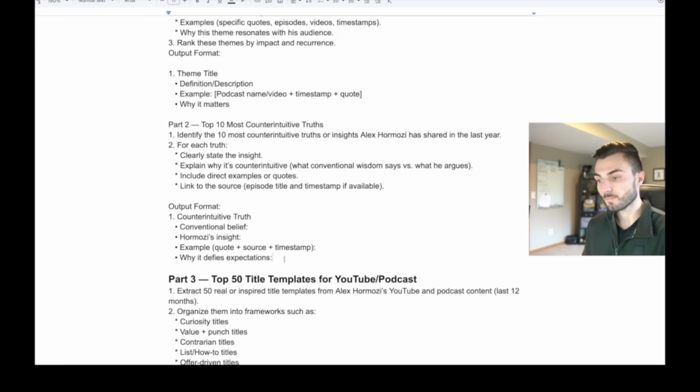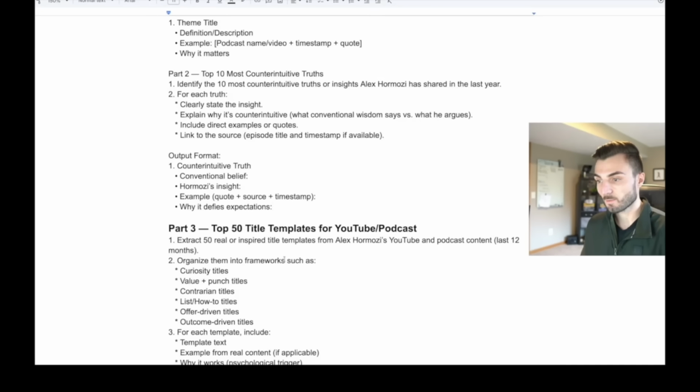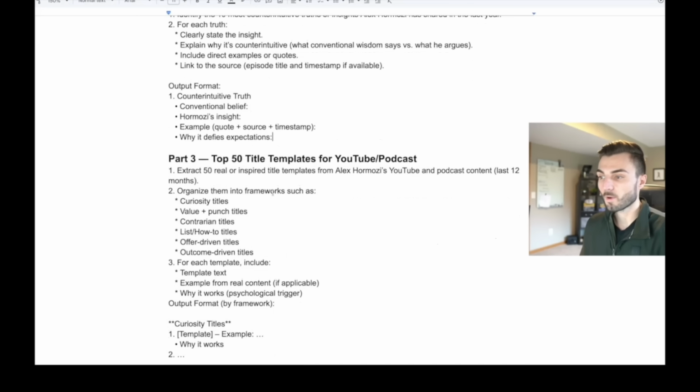Then we get to part three, and there's some real gold within this. This is essentially where we're having Claude scan and extract 50 real or inspired title templates from Alex Hormozi's actual content, YouTube or podcast, over the last 12 months, and organize them into buckets such as curiosity titles, value-based titles, contrarian titles, list, how-to, offer-driven, and outcome-driven titles.